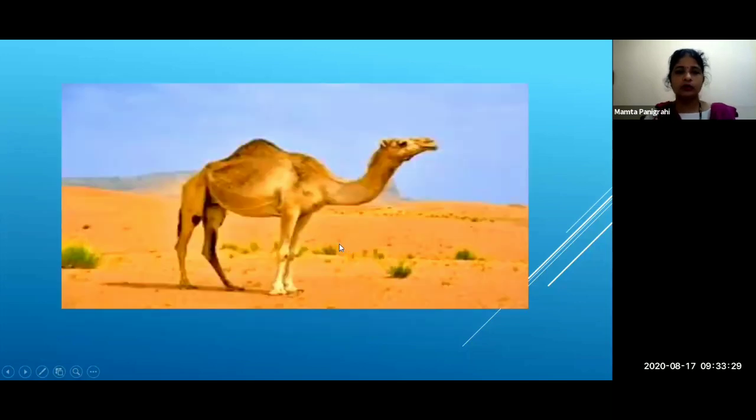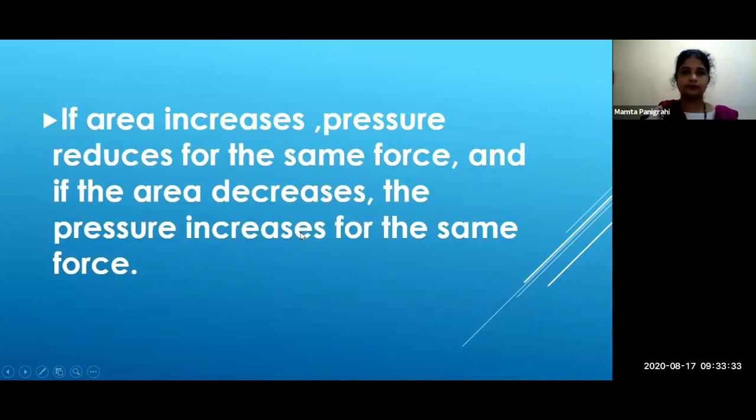So this is another example which tells us that if area increases, pressure reduces, and if the area decreases, the pressure increases for the same force.